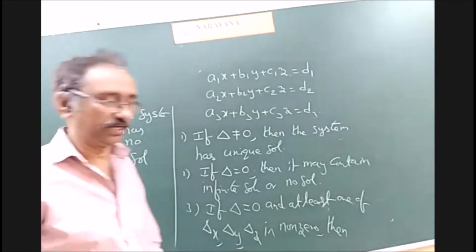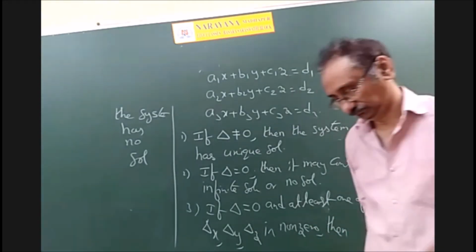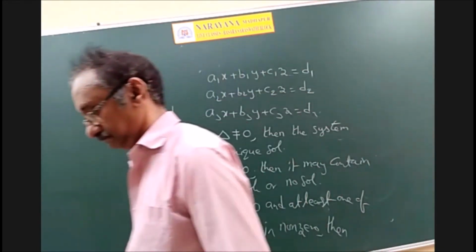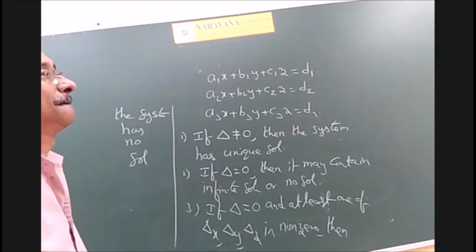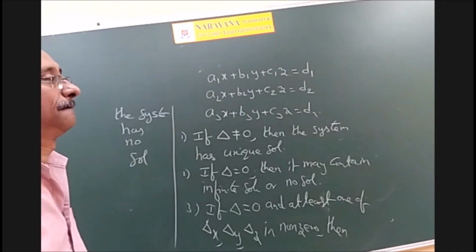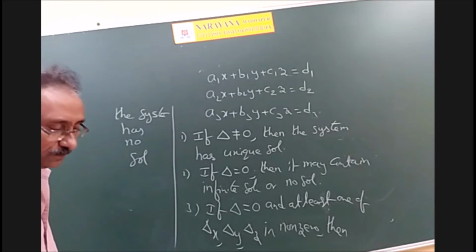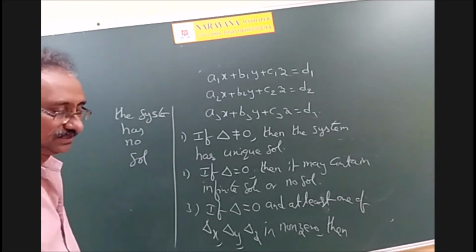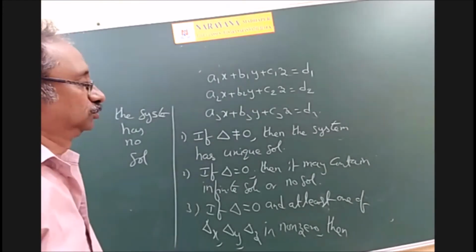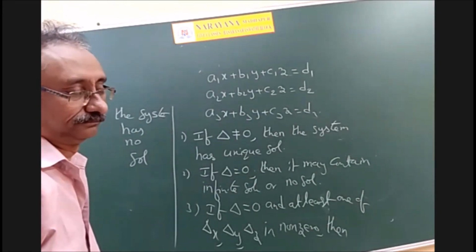So write those points. Consistent means it should have at least one solution. Inconsistent means it has no solution.